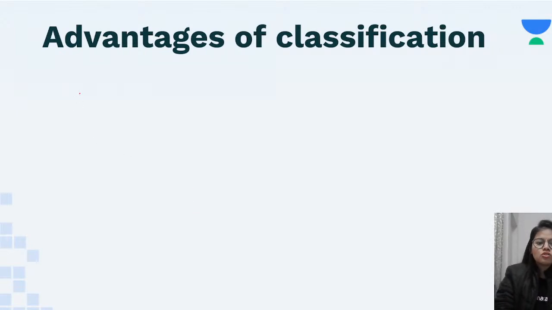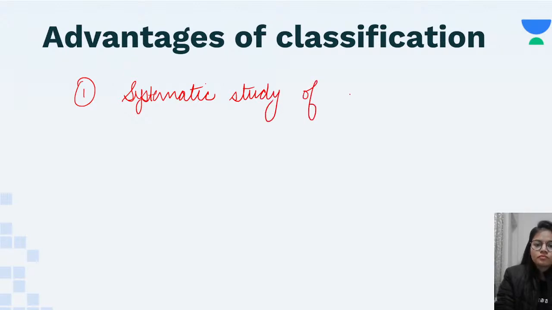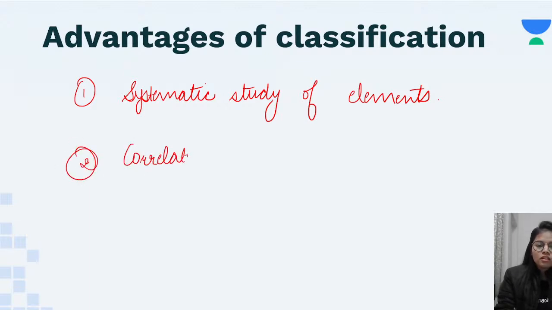Now let us see some of the advantages of classification. Why did scientists go into such hard work and why did they want to arrange the elements into a table? First of all, we wanted classification because we needed a systematic study of elements. Next, classification helped to correlate the properties of elements with one another.